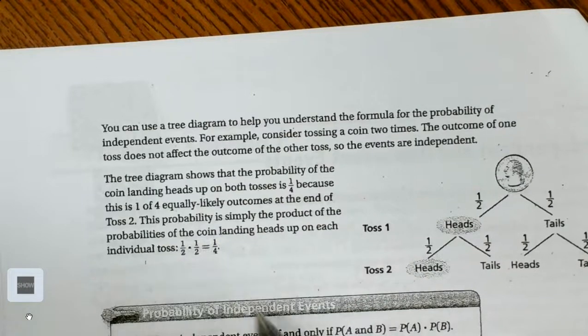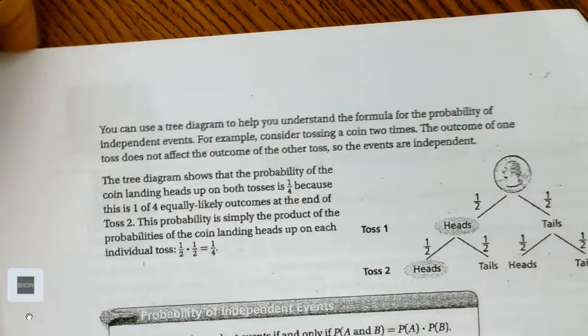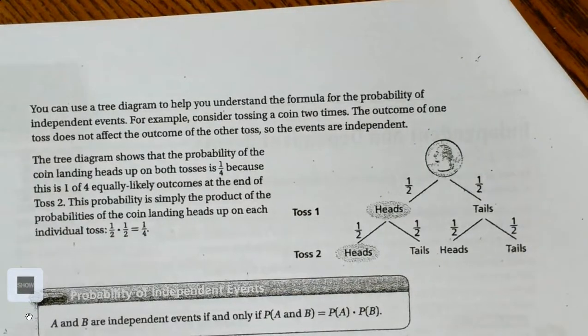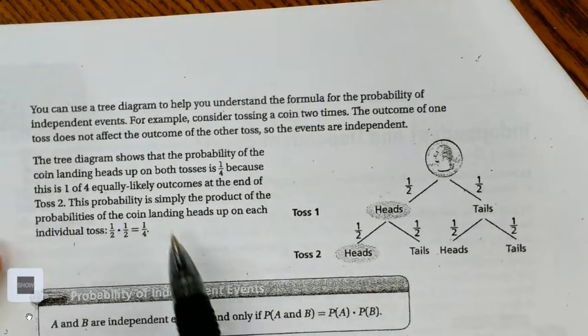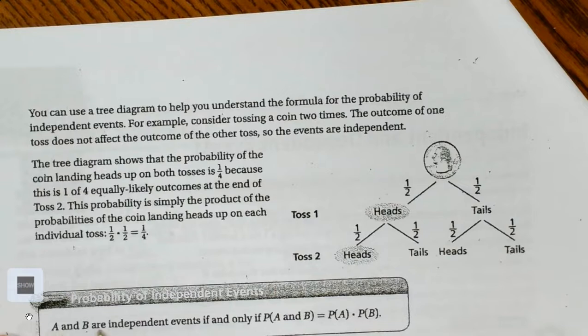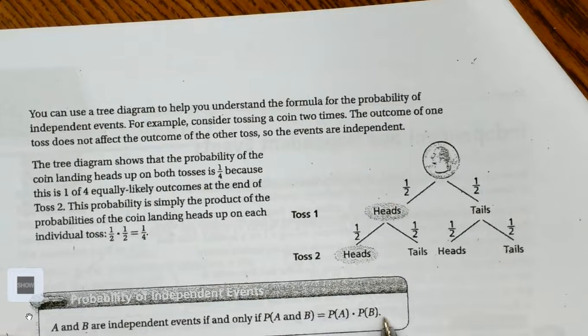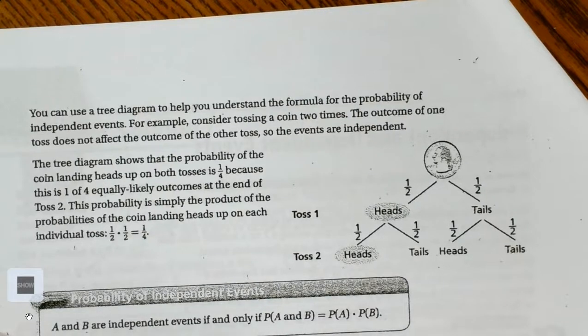So each time you toss it, it's 1/2, right? One side is heads out of the 2 sides, right? Each time you toss it, there's 1 out of 2, 1 out of 2. All right, so A and B are independent events if and only if the probability of A and B equals the probability of A times the probability of B. Okay, so that's your formula, the probability of independent events.